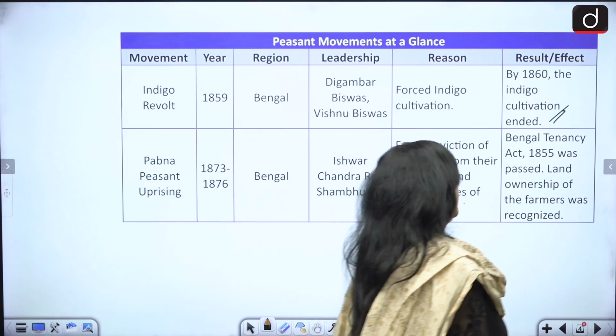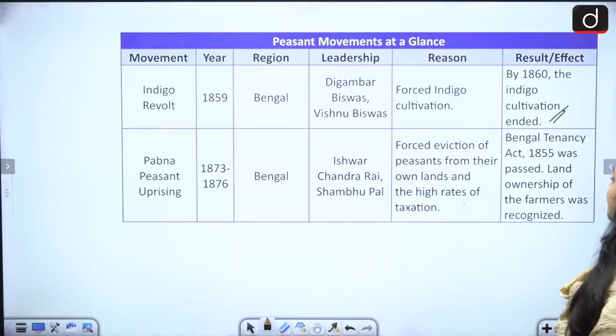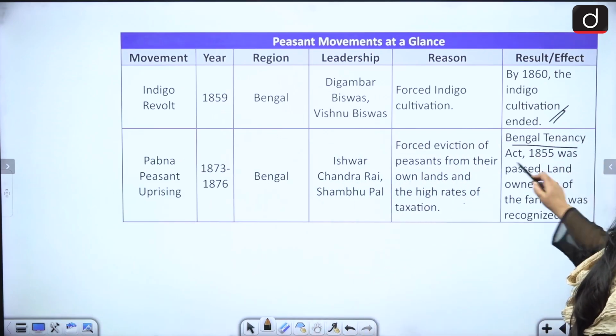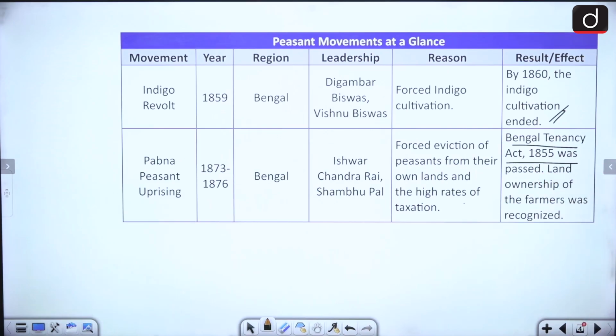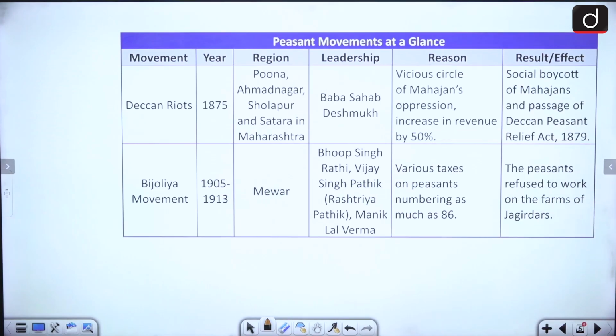Okay? So, what was the result? We have the Bengal Tenancy Act of 1855, which was passed. Land ownership of the farmers was recognized. So, this is an important one. So, land ownership of the farmers, that yes, farmers are owning the land, was recognized.